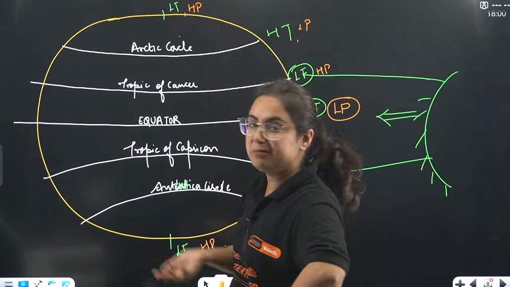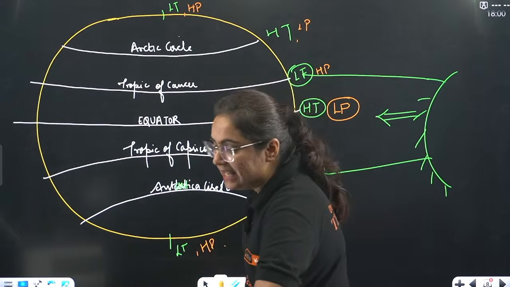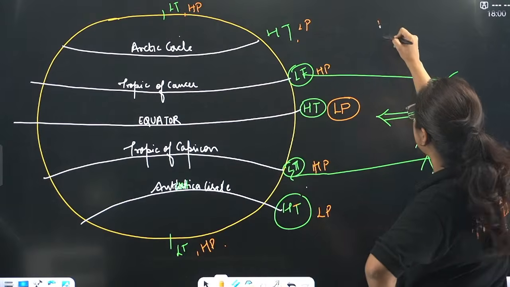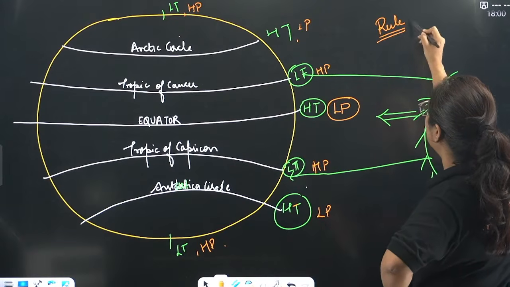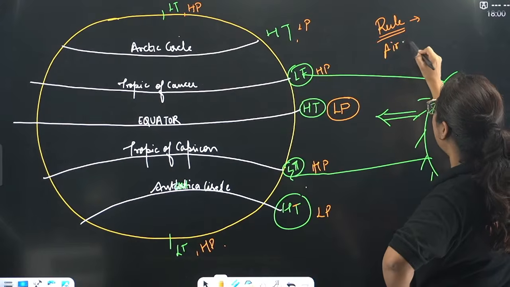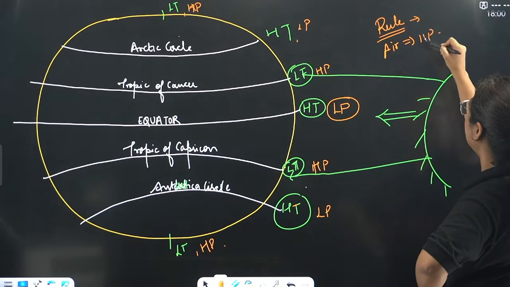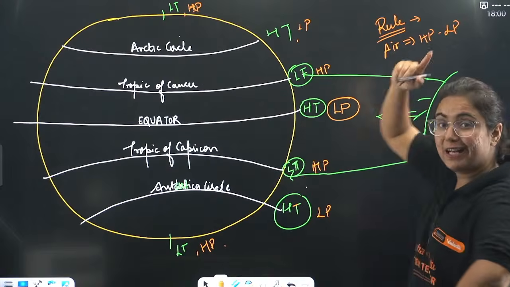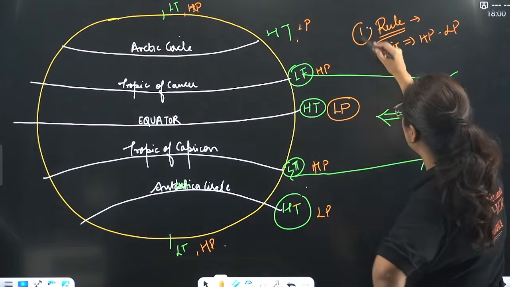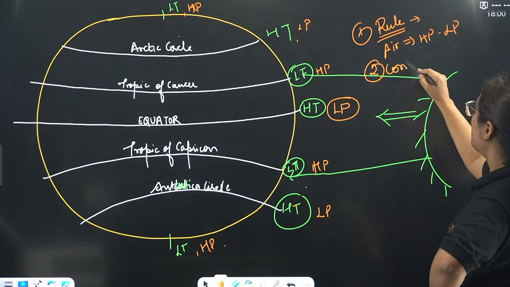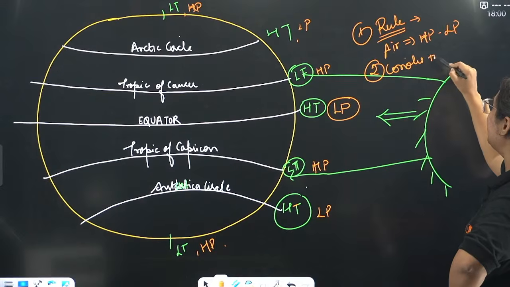Ma'am, what is this rhyming going on? Beta, there is a rule that air always moves from high pressure to low pressure. One rule. The second rule is related to Coriolis force.